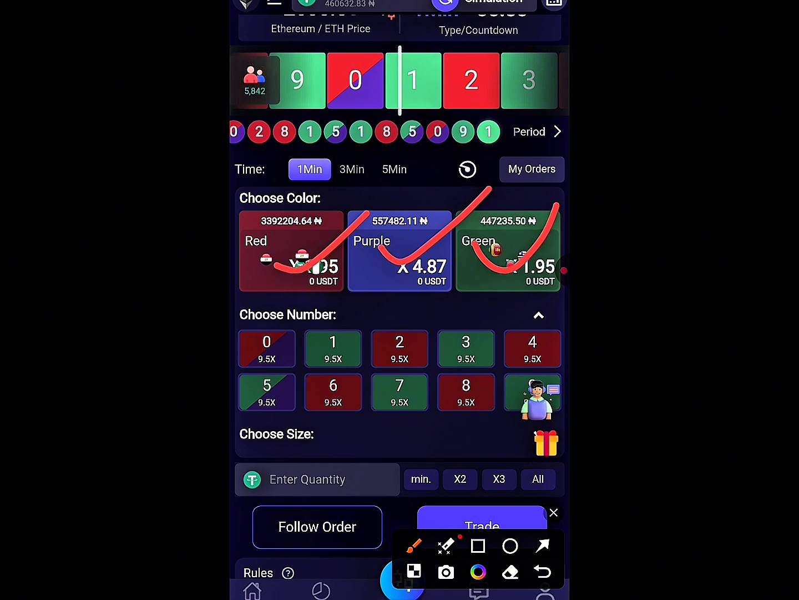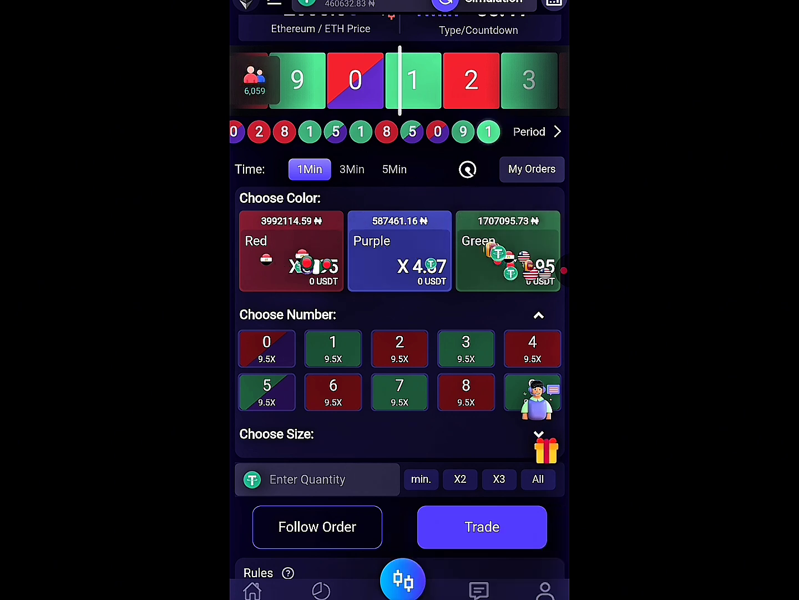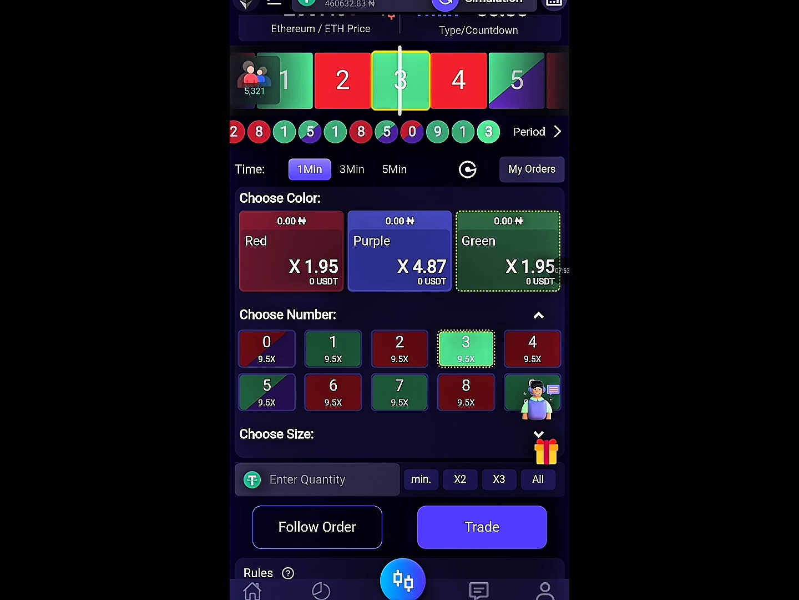Just know that if it is this general red that you click, it will give you times 2 of your money. If it is this general purple, it will give you times 2 of your money. If it is general green, it will give you times 2 of your money. But if you want to be specific about the color you want to play, if it is red 2 and the result came to red 2, it will give you times 9 of that thing that you bet on.